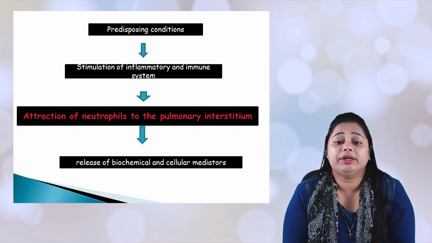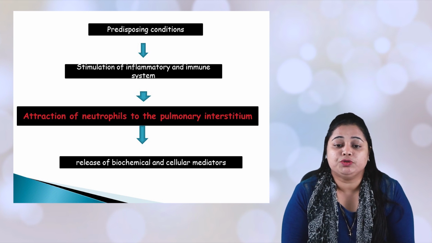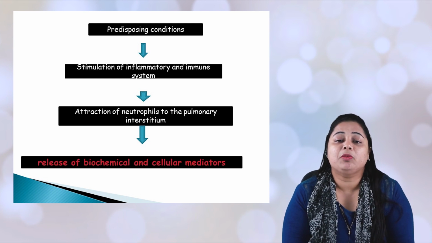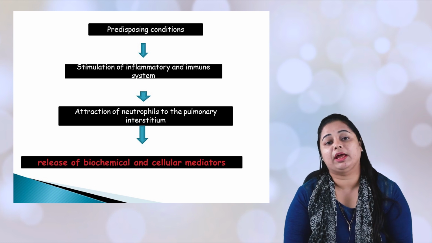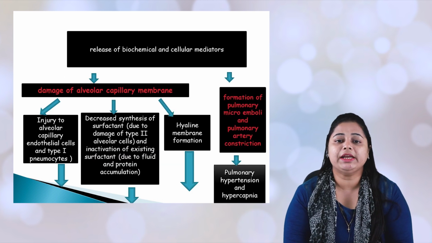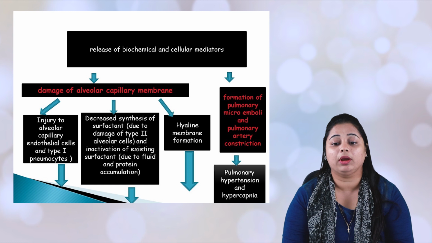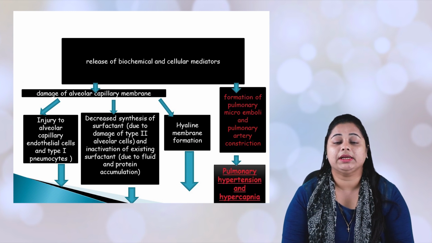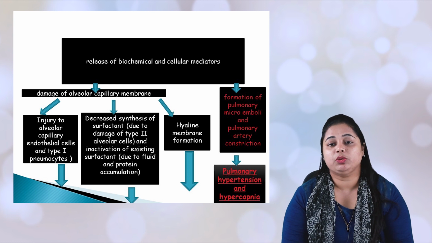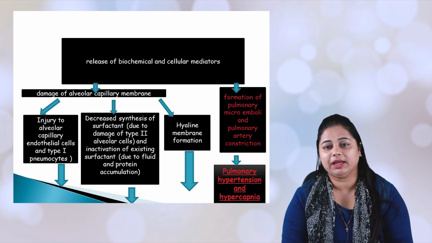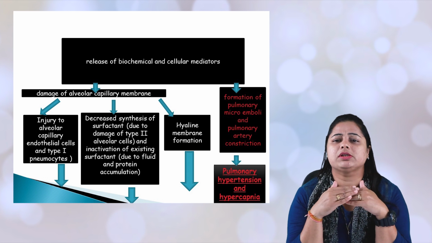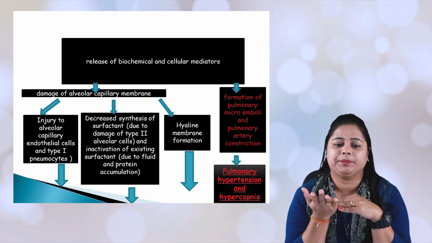When the immune response starts, it attracts neutrophils and releases biochemical and cellular mediators, which mainly lead to two things. One, these cellular mediators come together, form an emboli, and get stuck in the pulmonary artery, where pulmonary hypertension will occur, and hypercapnia, that means your carbon dioxide level is increased.